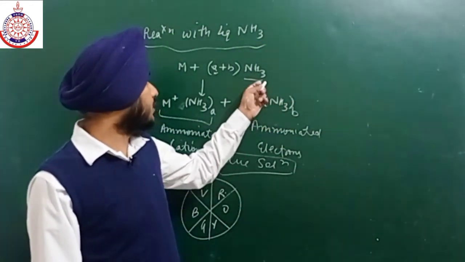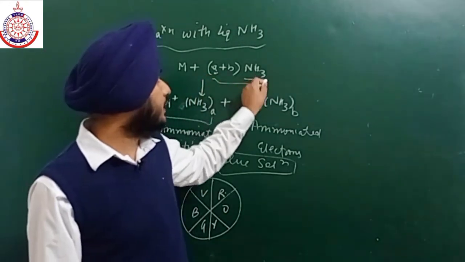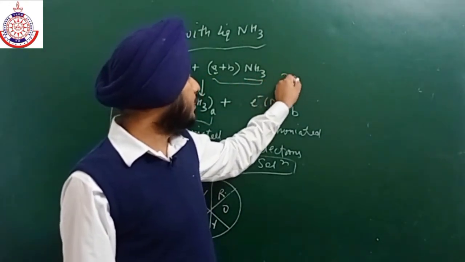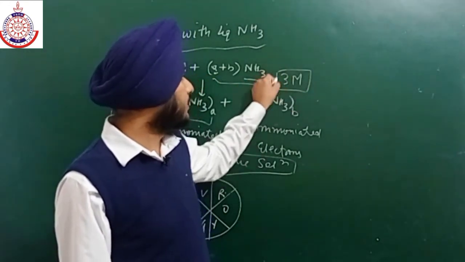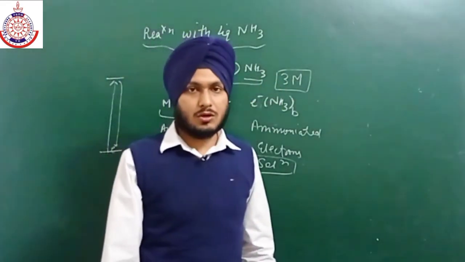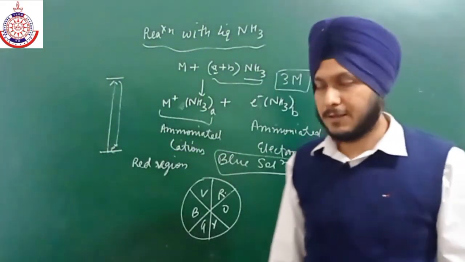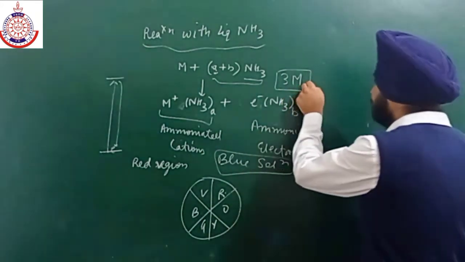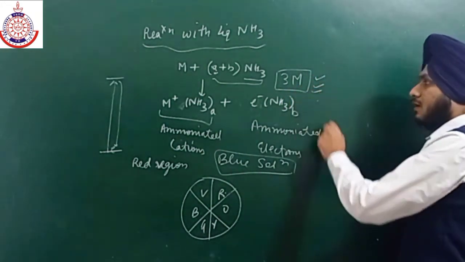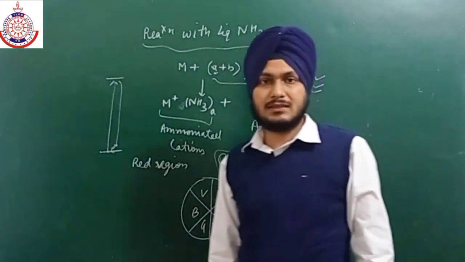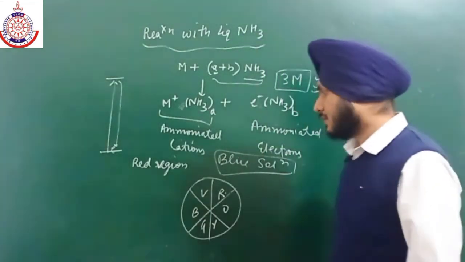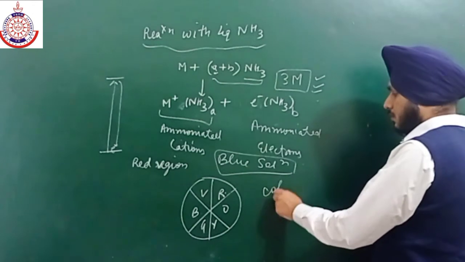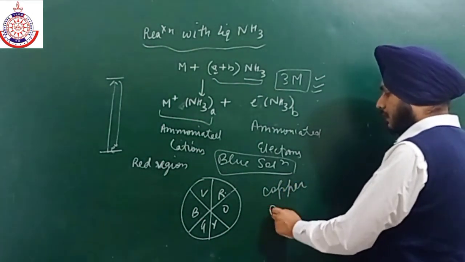Now as the concentration of the ammoniated solution increases above 3 molar, this color changes to copper bronze. Okay, write it in your notes that as we increase the concentration above 3 molar, the color gets converted to copper bronze.